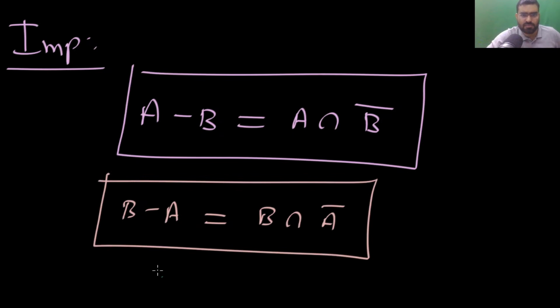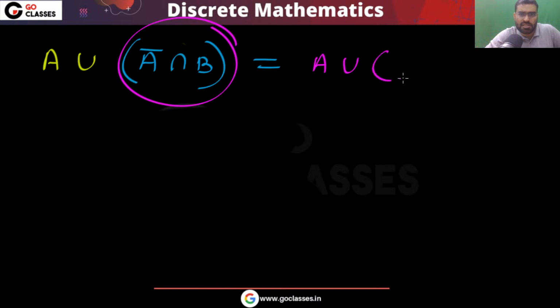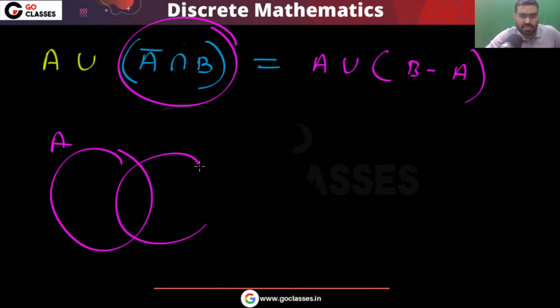Now let's see this. Can you tell me the answer for this one? A union, A complement intersection B. We already know that this is the same as B minus A. So this is set A, this is set B. Then what is A union B minus A?